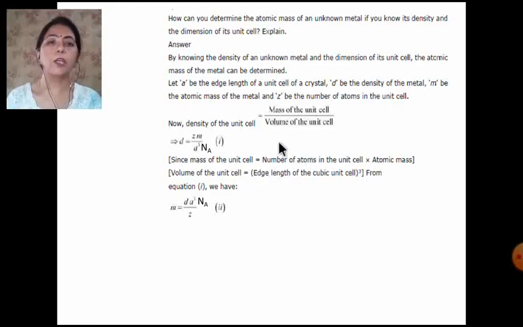Density, you know, is mass upon volume, mass of the unit cell upon the volume of the unit cell. So d is equal to Z into M upon a cube into Avogadro's number. Using this formula you can find out whichever variable the question asks.